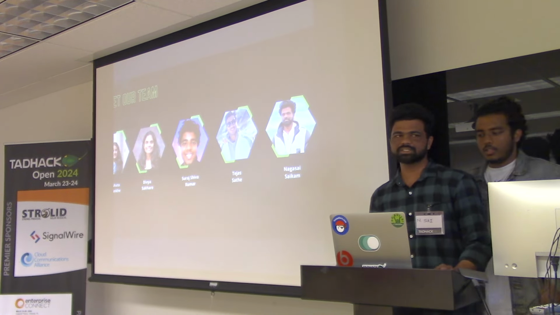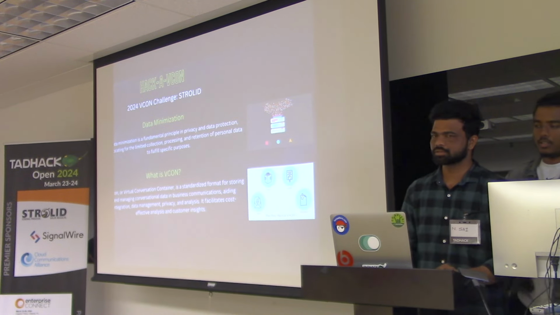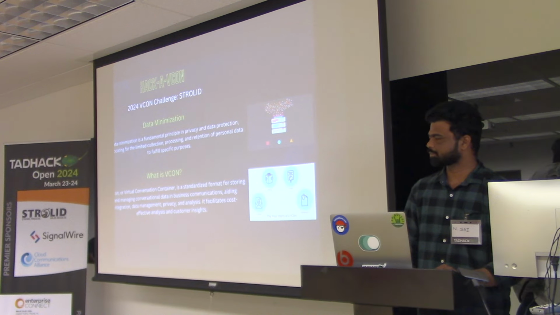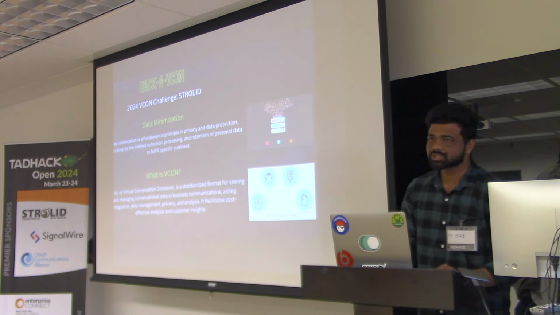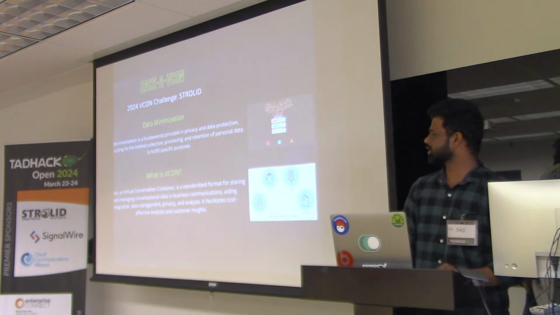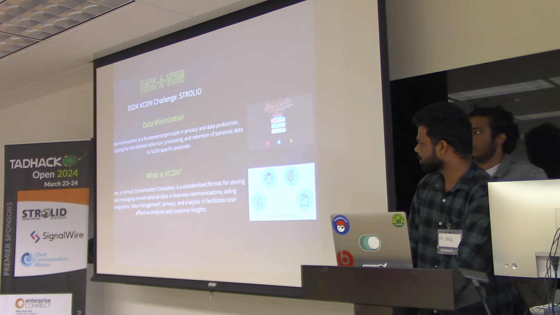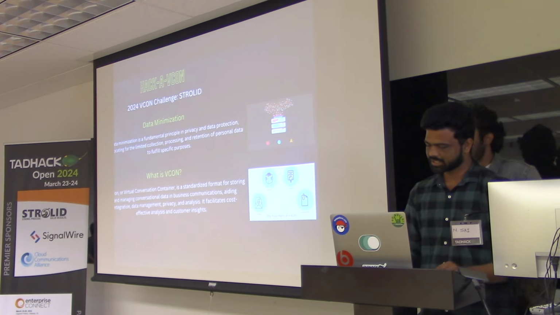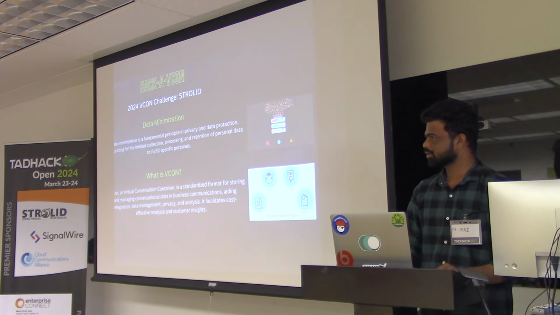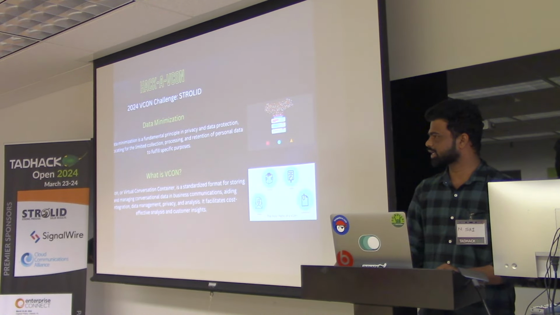So hello everyone, this is Nagasai. I'm going to explain data minimization and what a vcon is. Data minimization is a principle which limits the use of privacy protection or consumption of personal data. Organizations usually don't want their customers' data to leak because it can be misused by anyone. And coming to vcon, it stands for virtual conversation container, and it can be of any form like a doc file, text file and JSON. It contains information between two parties, like their conversation, and contains metadata too.